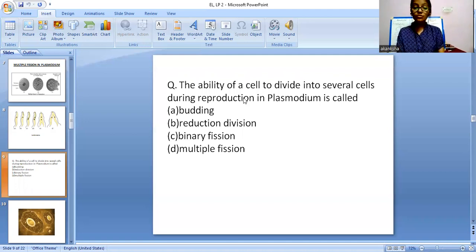You have to write the answer for this question in the comment box. I will give you 5 seconds to write your answers in the chat box. Okay, so now we will move on ahead.